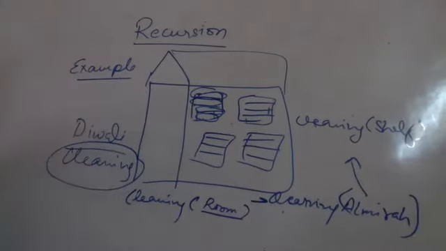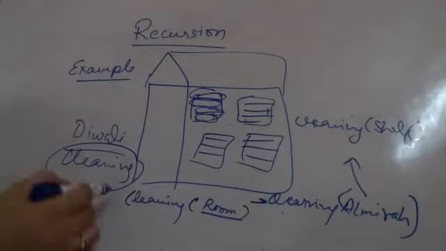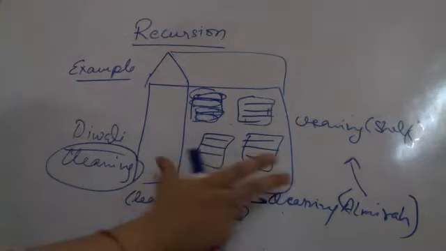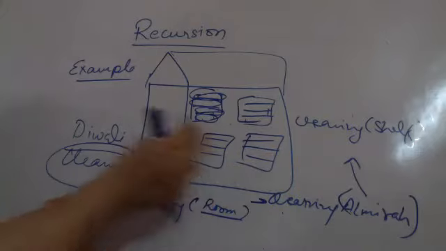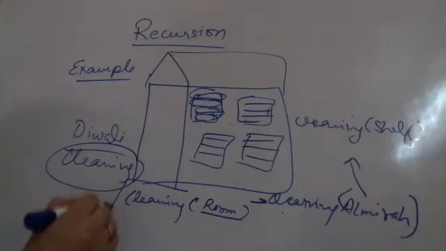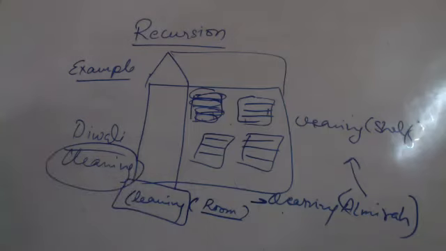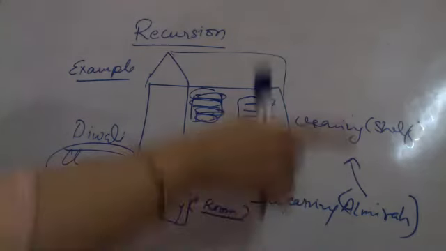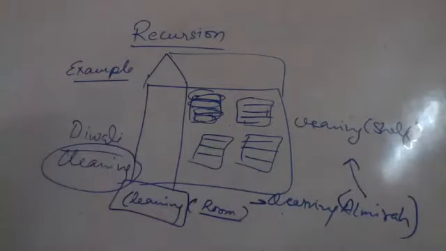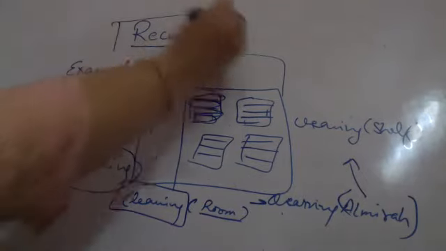So what is happening in this case is, recursively you are breaking a larger problem into small problems. Room se almira tak, almira se shelf tak. Even if shelf has divisions, you will clean one division, then second division, and so on. Cleaning is the function that you are calling. This cleaning the room will recursively call cleaning almira. This will recursively call cleaning shelf, or recursively the function calls itself, and so on. This is what we mean by recursion.